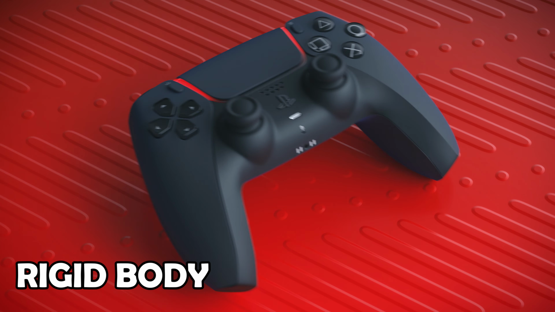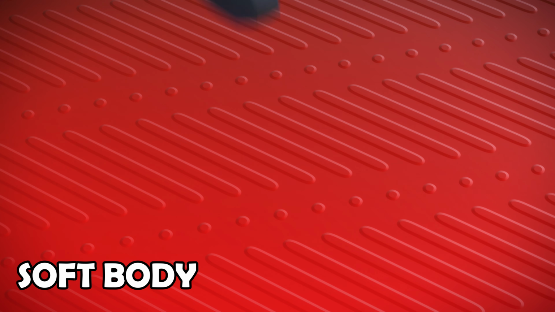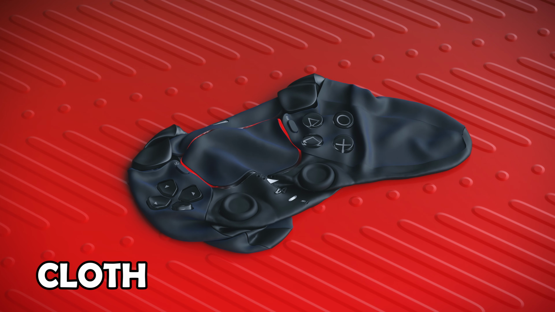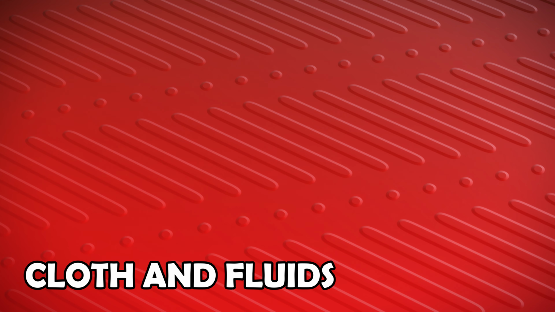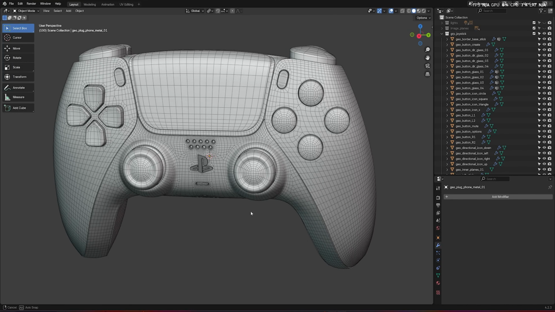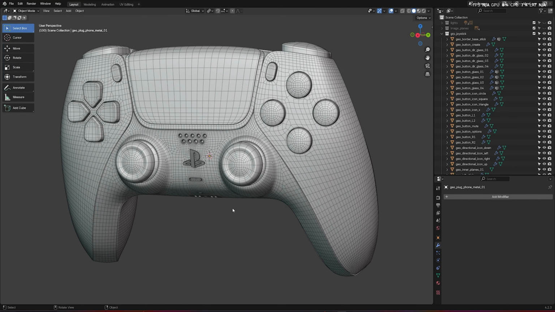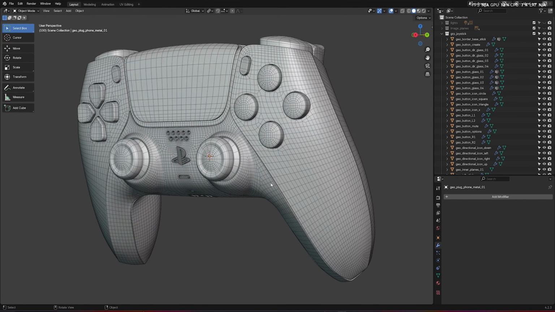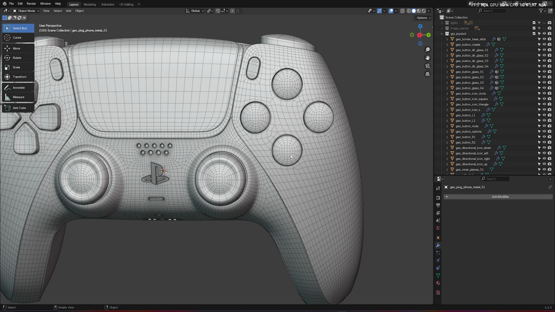Hi guys, today we're going to talk about how I created this PS5 joystick simulation using Houdini and creating a Vellum simulation from that. Here's the Blender file that I modeled in a few hours.